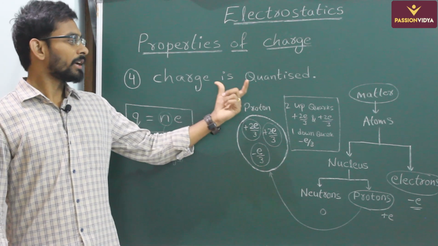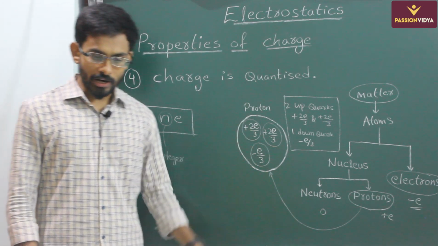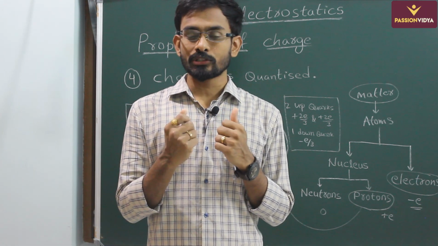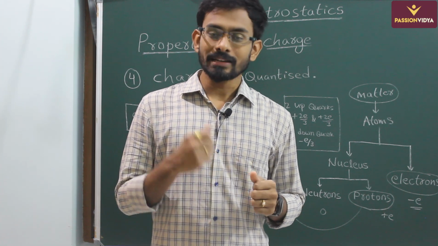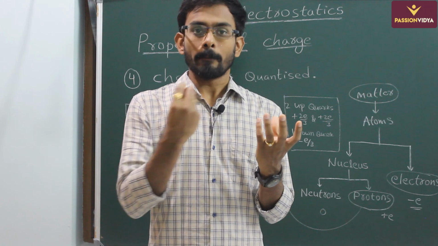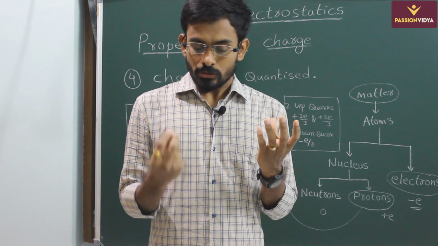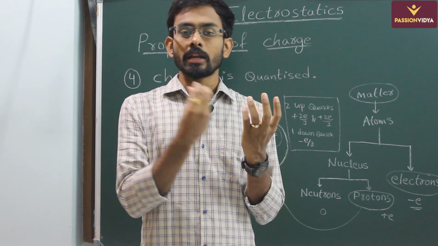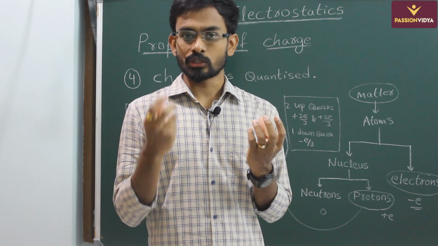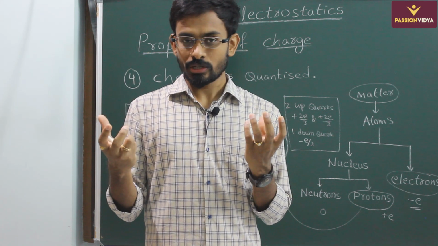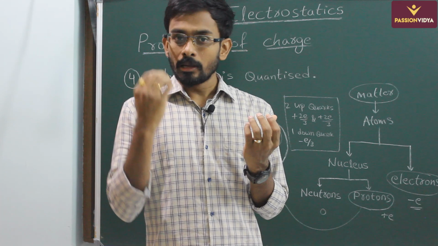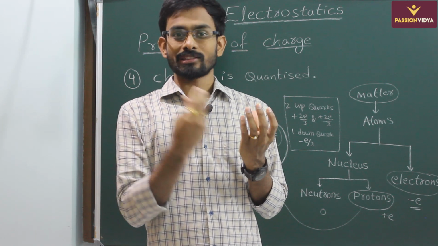So the next property: charge is quantized. Before understanding what we mean by this statement, let us take an analogy of a familiar situation. Guys, let us consider a few people who are transacting money among them. Now one person may transact any amount of money using the currency available, that is the coins and the notes. But there is a minimum limit below which he cannot transact.